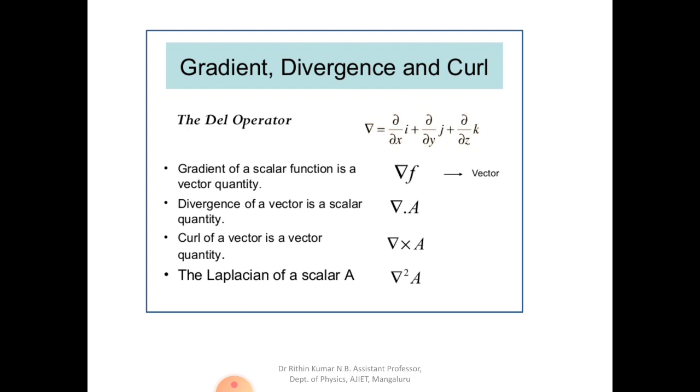Last, if you operate del square on a scalar, that generally gives you a Laplacian. So these are the basic concepts of del operator, divergence, gradient and curl.